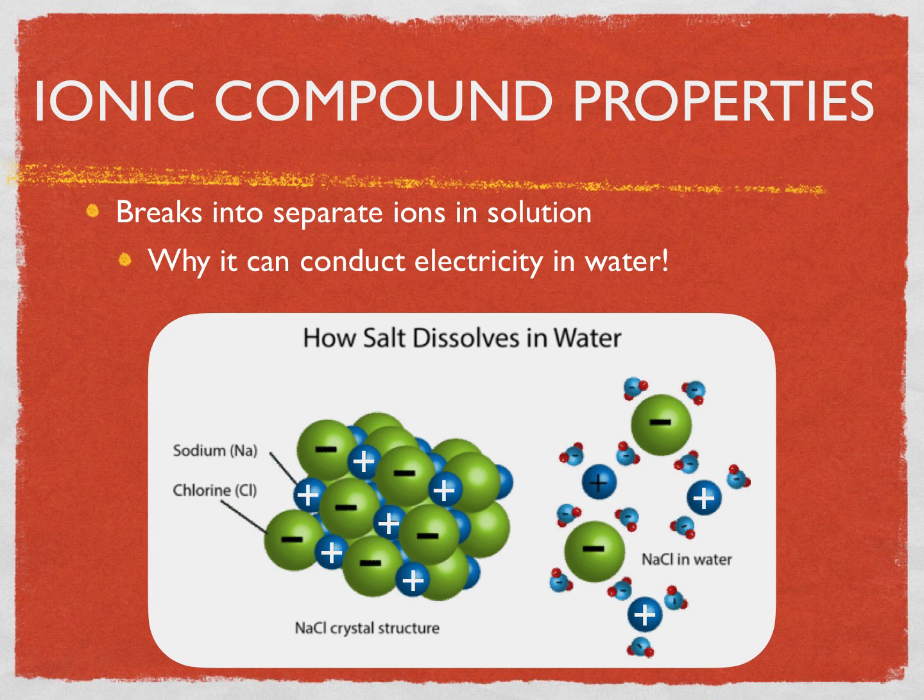Another property that we want to talk about is how ionic compounds dissolve into water. And this picture does a really good job of explaining how this happens. Now, what happens when you put salt or any sort of ionic substance into water that can dissolve? The crystals in the solid form are always represented by a positive and negative ion. They are always showing their positive and negative charge. Well, water comes in and bumps into the edges and the corners and the sides of the sodium chloride crystal. We'll use sodium chloride in this example, but this is true of all ionic substances.